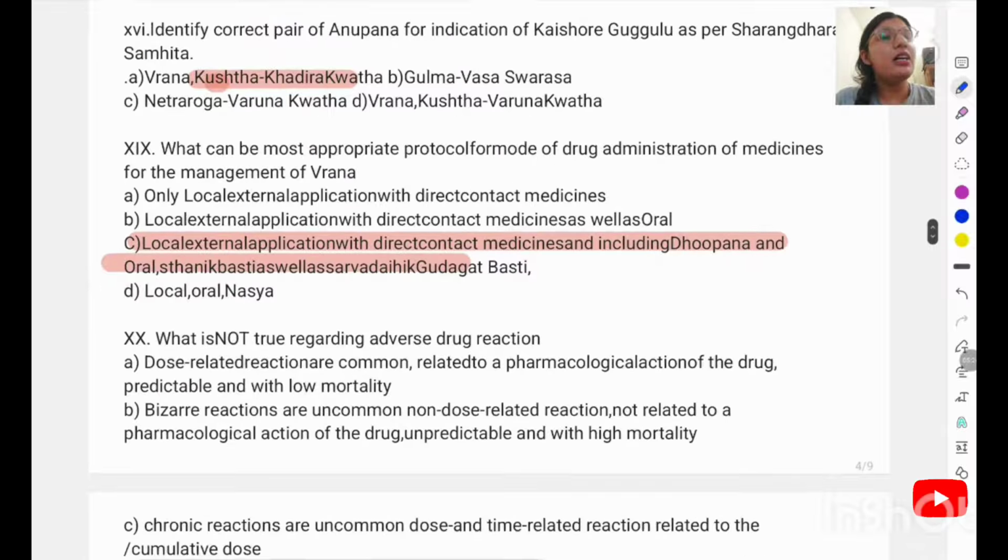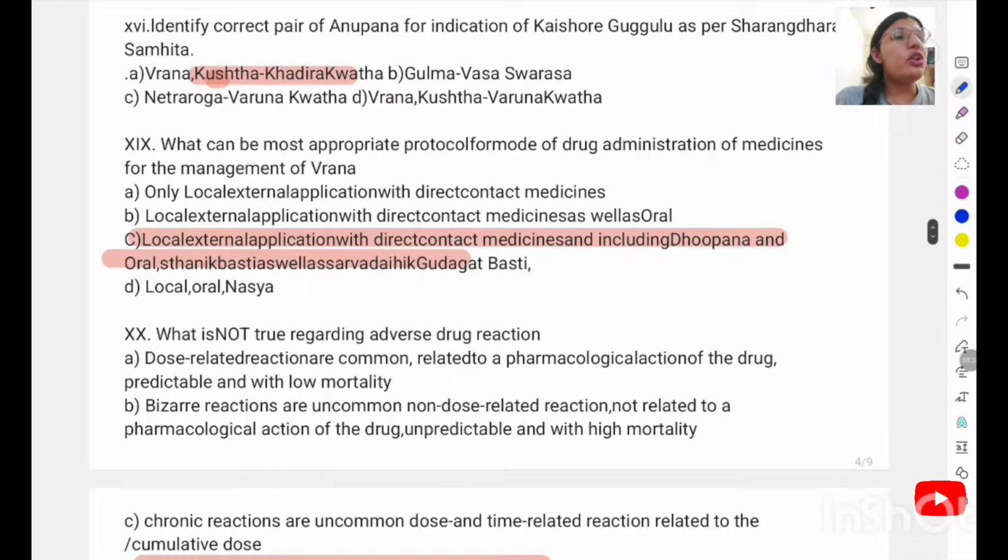What can be the most appropriate protocol for mode of drug administration of medicine for the management of Vrana? The local external application with direct act medicine, and include dhupana and oral etc.